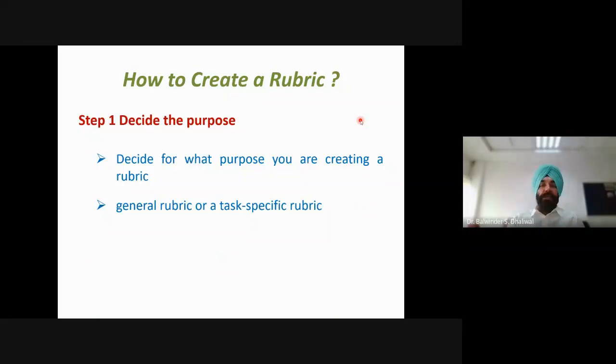The first step is to decide the purpose. While creating the rubrics, the first thing is that we must decide the purpose of the evaluation. For what purpose are we creating that rubric, and whether we want to create a general rubric or a task specific rubric. That should be decided before we take any step towards creation of the rubric. It should be very clear what our overall purpose of creating that rubric is.